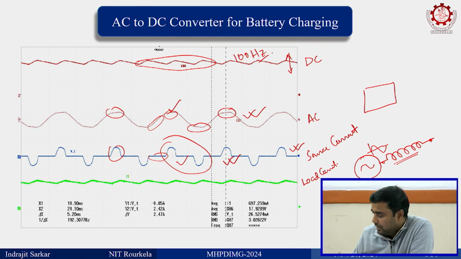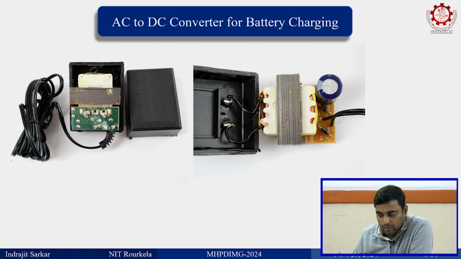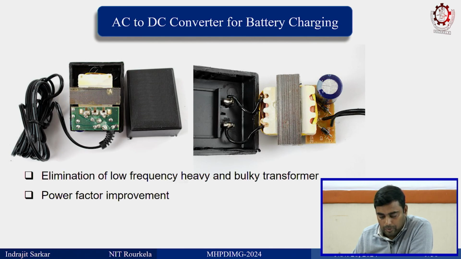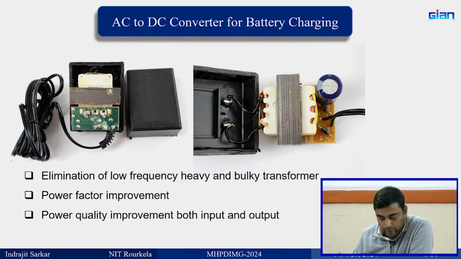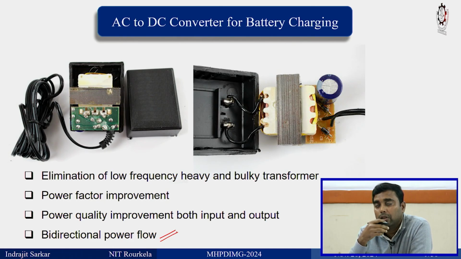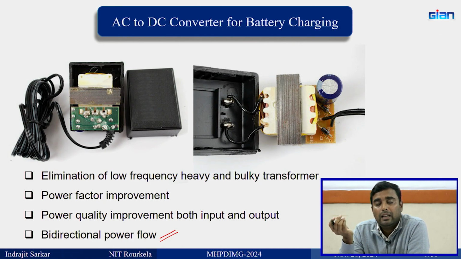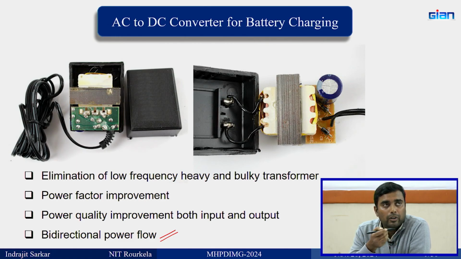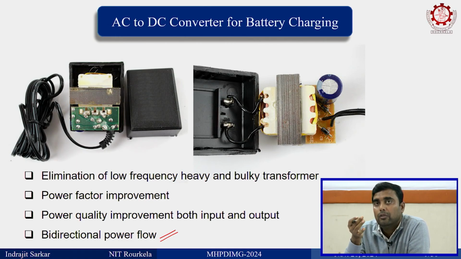We cannot accept this. So this is what I was talking about. So what are the issues? We want to eliminate this low frequency bulky transformer. Power factor improvement should be there. Power quality improvement, both input and output. Bidirectional power flow is necessary. Why? Because nowadays we are looking for vehicle to grid, grid to vehicle, or vehicle to building. People say vehicle to building now, vehicle to grid possibility is also there.